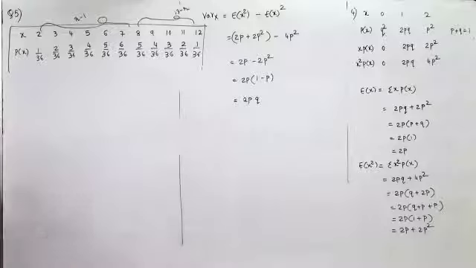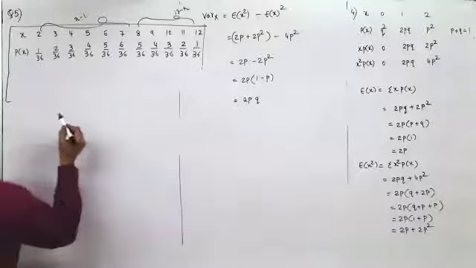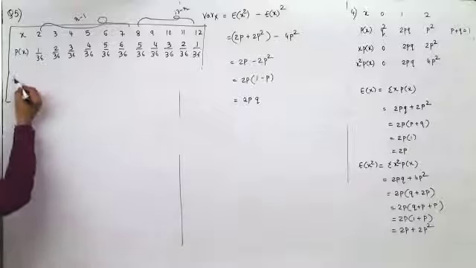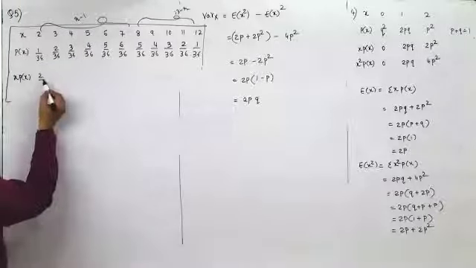Now, once you have got this, what have they asked you? They have asked you for expected value. So, x into probability of x, this would be 2 by 36.